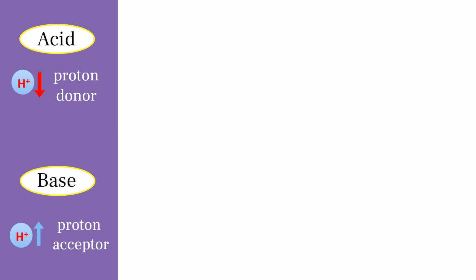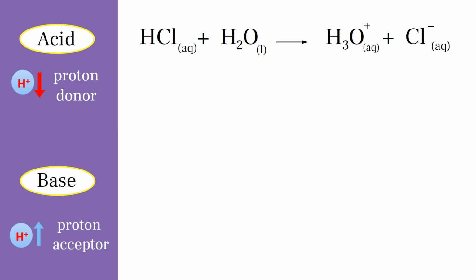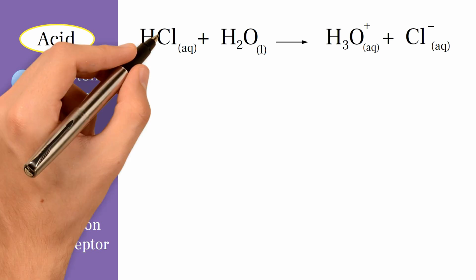Let us consider together a set of equations to determine the acid and the base according to the definition of Bronsted and Lowry. As we can see, this equation represents the interaction of HCl with water. So first of all, it's necessary to consider the change that occurs between the reactants and the products.